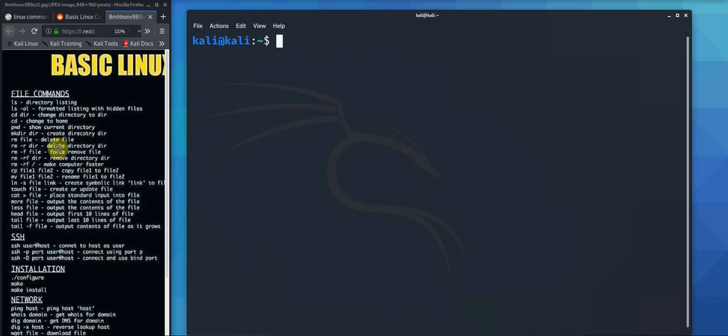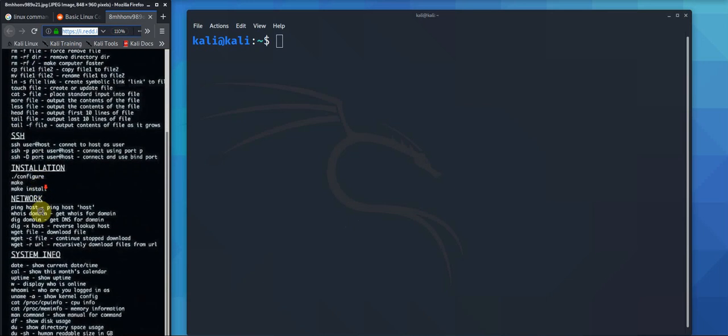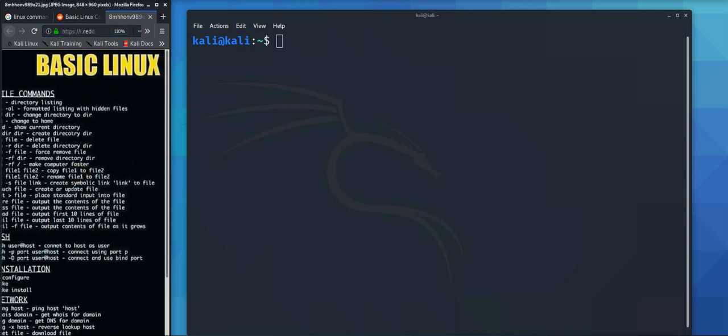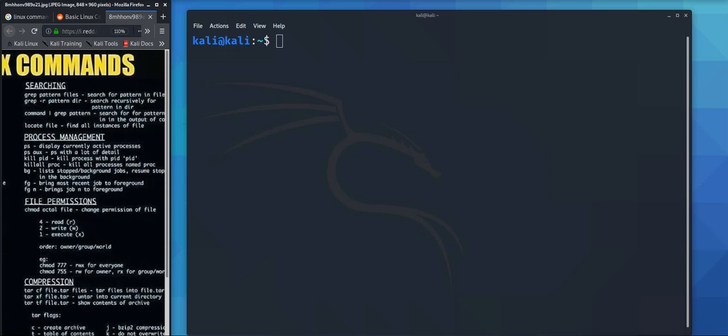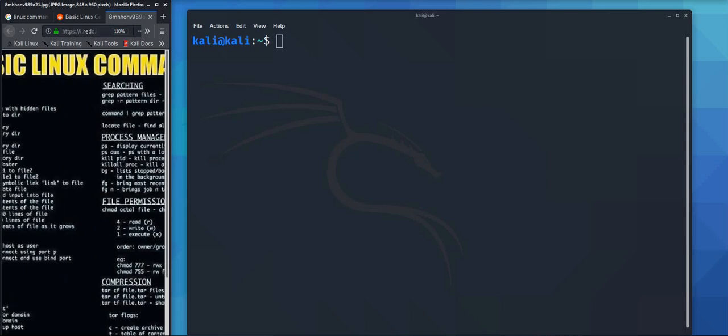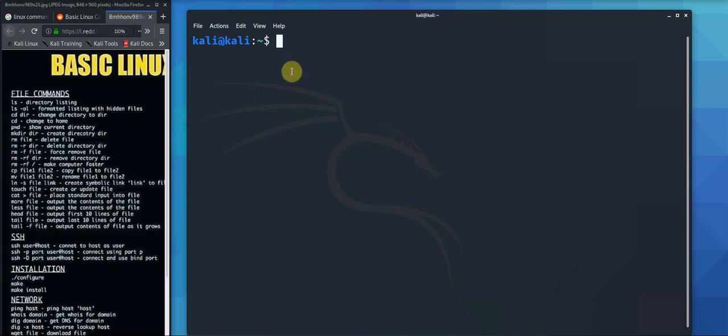Now you see on the left here, I've got this off of Google. You can quite easily find this on Google. I'll put this link in the description anyway, but this is just a list of basic file commands that you'll find on Google. We're only going to do one half today. I'll do the other half in another session, because that alone will take a good 10 minutes just explaining that and trying to wrap your head around it. So without further ado, we're going to crack on.